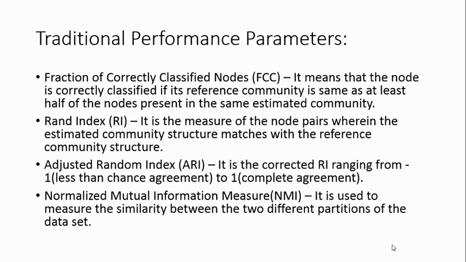It is nothing but the RI ranging from -1, which means less than chance agreement, to 1, which means complete agreement, wherein RI is described using a range from 0 to 1. Fourth is the normalized mutual information measure, or NMI. It is used to measure the similarity between two different partitions of the data set.